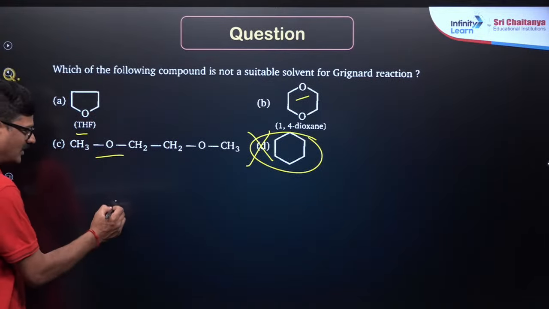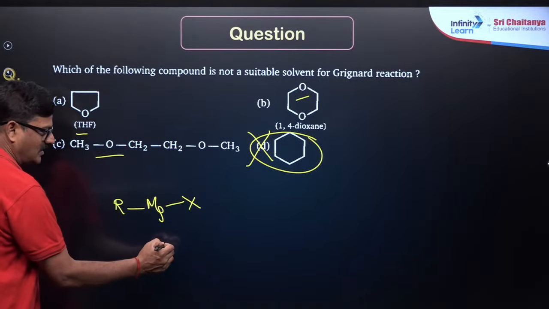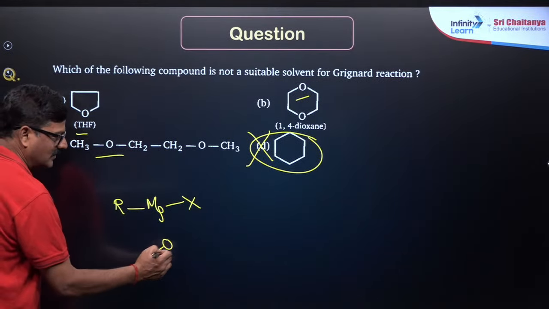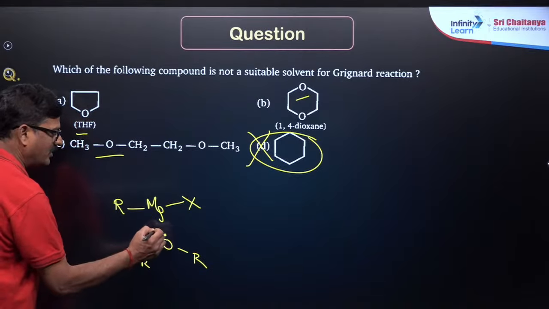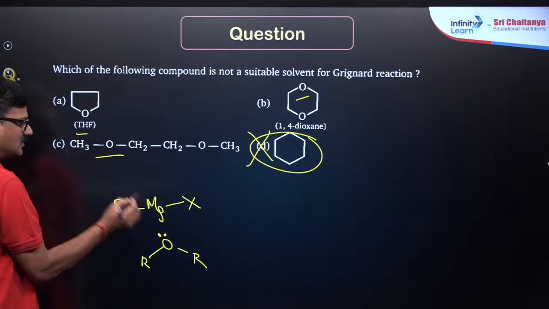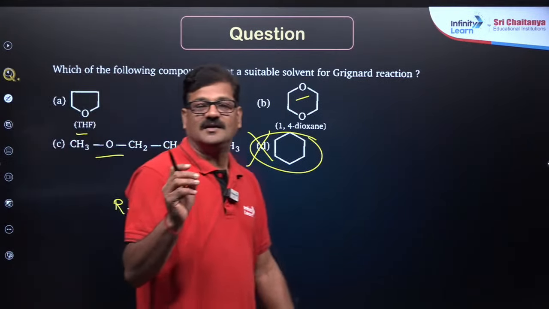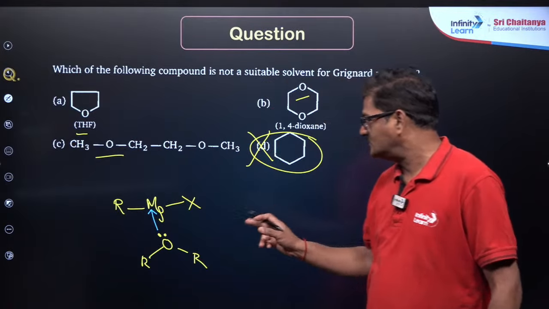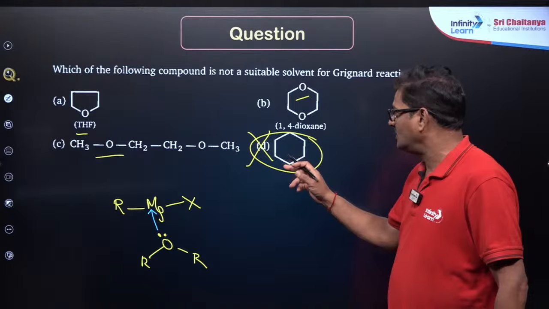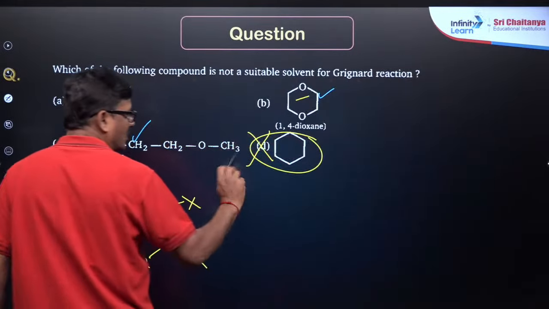So Grignard reagents are RMgX, and if you take an ether, the lone pair of electrons will be donated, as it is a Lewis base. You need a Lewis base solvent. That is very, very important. You can use this; you cannot use that.